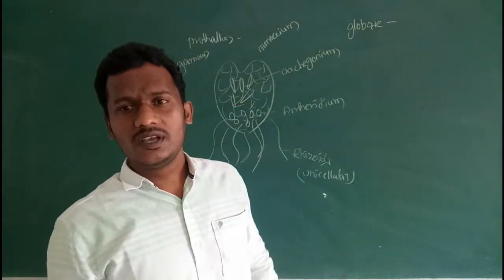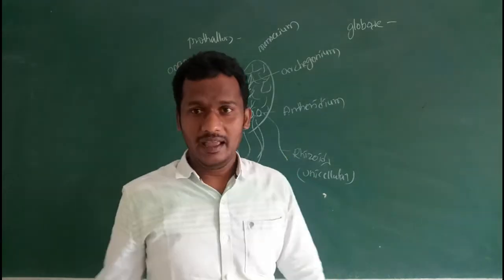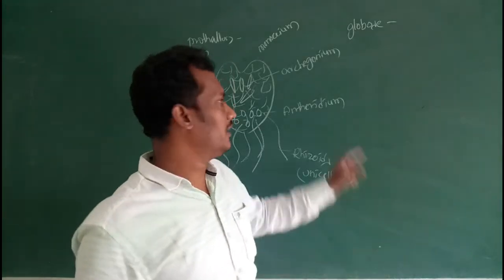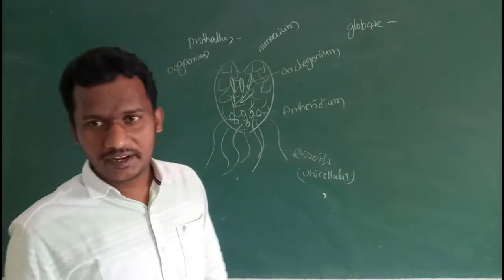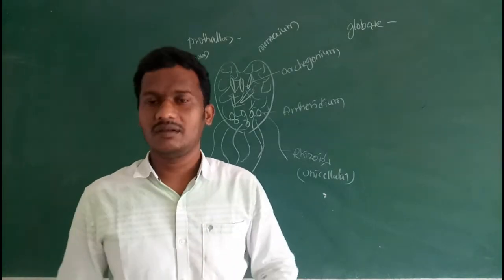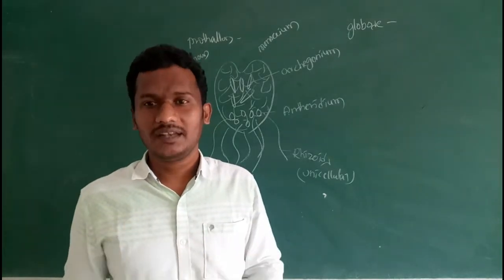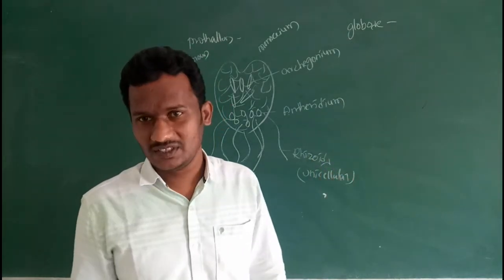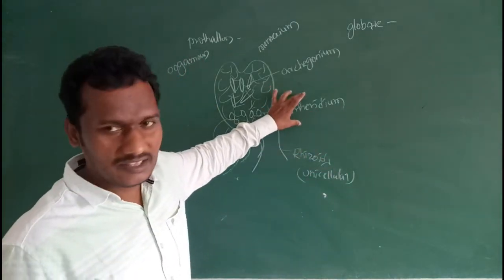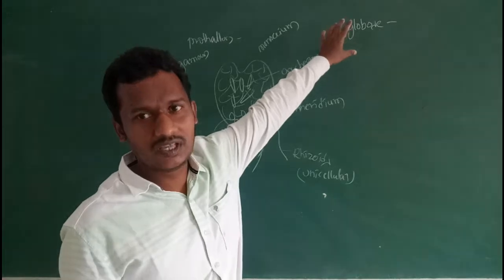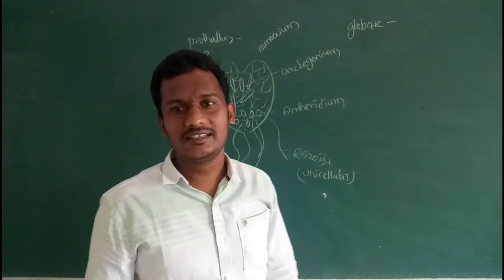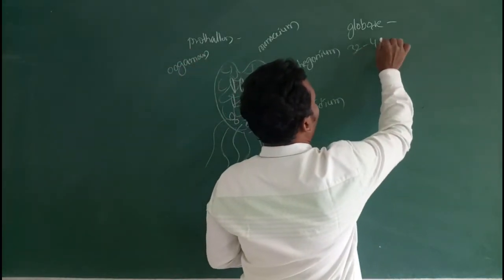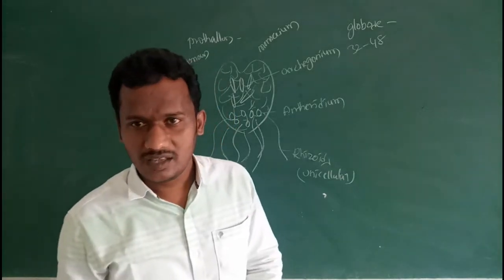Hemispherical or globose shape in condition. Generally, in bryophytes, the antheridium is a stalked, jacketed, multicellular condition. But in pteridophytes, the antheridium is a stalkless, jacketed, multicellular condition. A 3-celled jacket is present, which also has sterile cells. In pteridophytes, the antheridium is stalkless, globose, hemispherical. A 3-celled jacket is present, and in this 32 to 48 sperm mother cells are present.